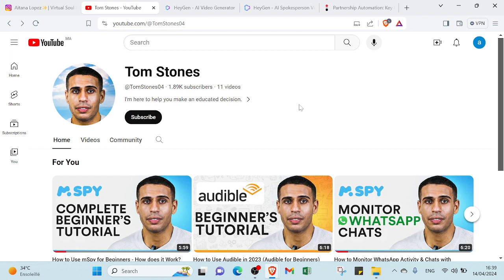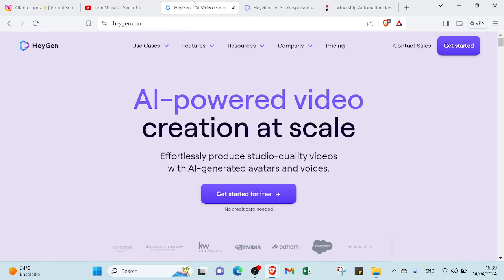So the first step you need to start your video on YouTube using an AI influencer is creating your AI character. But don't worry, you don't have to create it yourself, because here we have HeyGen. It's an AI-based tool that can be used to generate an AI character. All you have to do is open your web browser and type heygen.com.